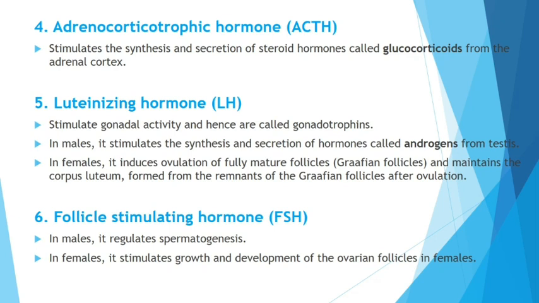Next one is LH. You are a bit familiar with this. It stimulates gonadal activity, and hence they are the gonadotrophins. There are two gonadotrophins, one is LH and the other one is FSH. In testis, that is in males, it helps in the synthesis and secretion of testosterone, that is androgens. In females, it causes ovulation, that is rupturing of Graafian follicles. We know the LH surge releases the ovum. Follicle stimulating hormone, we know, also regulates spermatogenesis. It also regulates oogenesis, that is development of the ovarian follicles in the menstrual cycle.